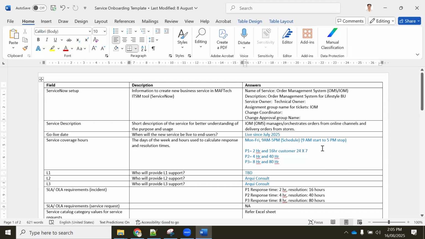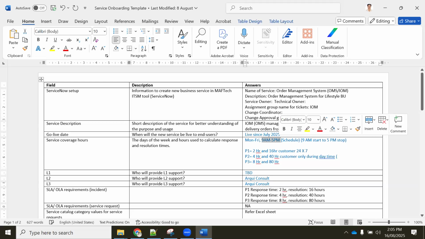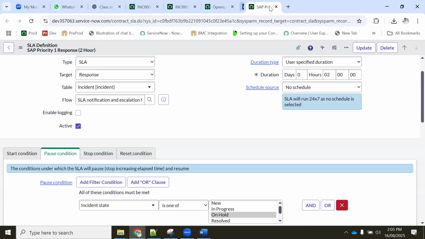Okay. So now let's go to P2. For P2, my customer asked, you don't need to support day and night, only support during the daytime. So daytime, we discussed, is 9 to 5, correct? So you only support during 9 to 5. We configured yesterday how to manage 9 to 5.